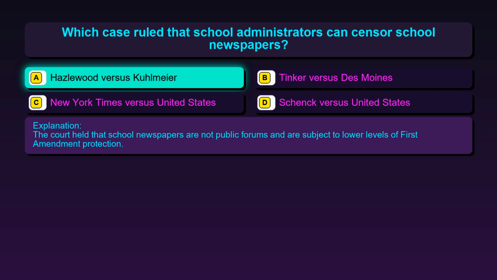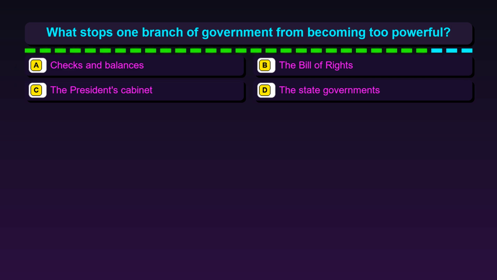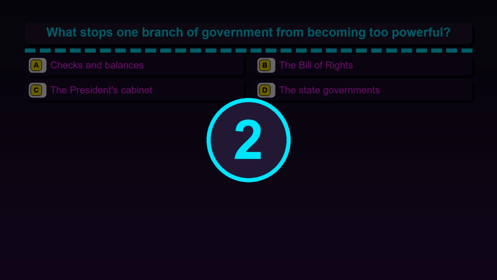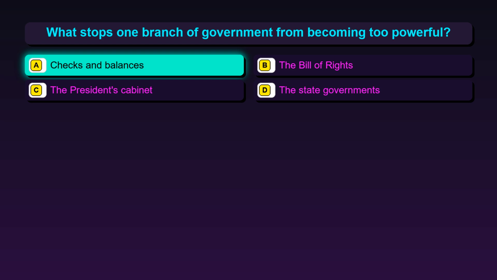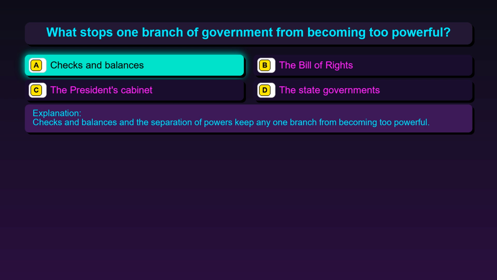Question 69. What stops one branch of government from becoming too powerful? Option A, checks and balances, option B, the Bill of Rights, option C, the President's Cabinet, option D, the state governments. The correct answer is option A, checks and balances. Checks and balances and the separation of powers keep any one branch from becoming too powerful.